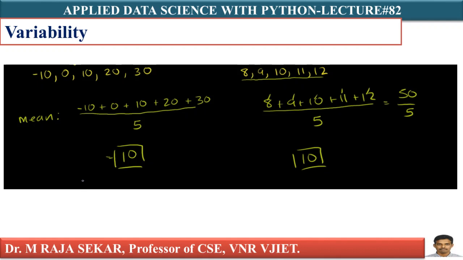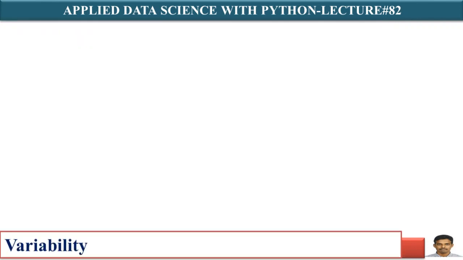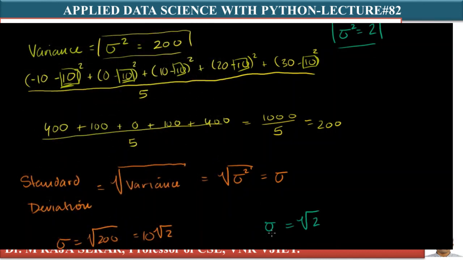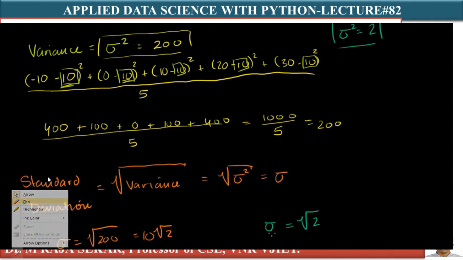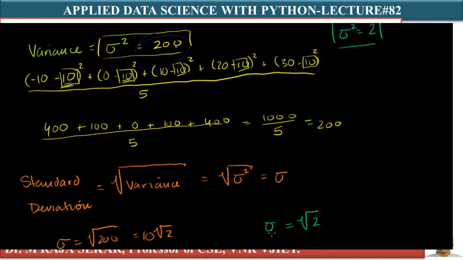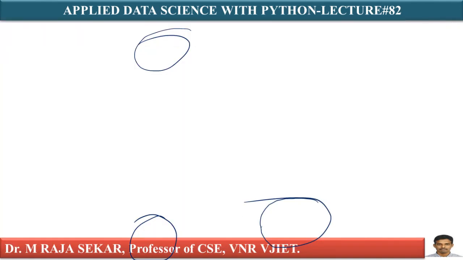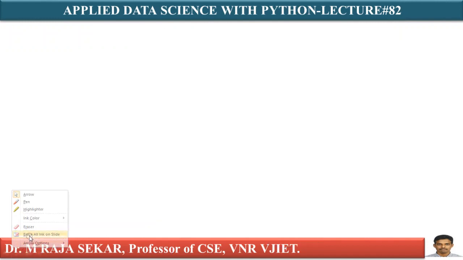I will discuss what range, variance and standard deviation are in later lectures. For the time being, just understand that if I calculate variance for these two data sets, the first data set variance is 200, the second data set variance is 2. The first data set standard deviation is 10 root 2, whereas the second data set standard deviation is root 2. That means it is almost 10 times, isn't it? Therefore, the first data set has more standard deviation.